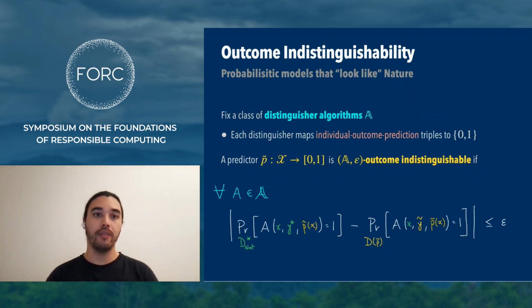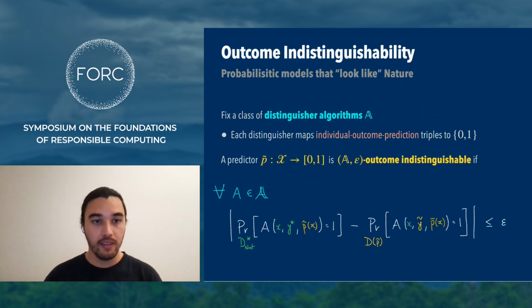So first, we fix some bounded class of distinguisher algorithms, which we'll denote A. Now, these algorithms map individual outcome pairs or individual outcome prediction triples to 0, 1. And so with that, we say that a predictor is (A, epsilon)-OI if for all algorithms in the class, the probability that the distinguisher returns 1 on samples from nature and on samples from the model are within epsilon of one another.